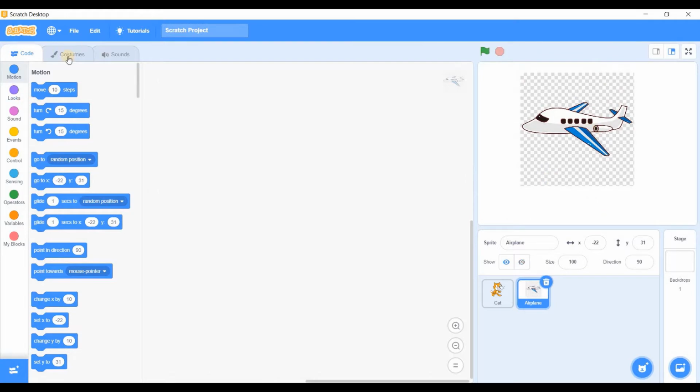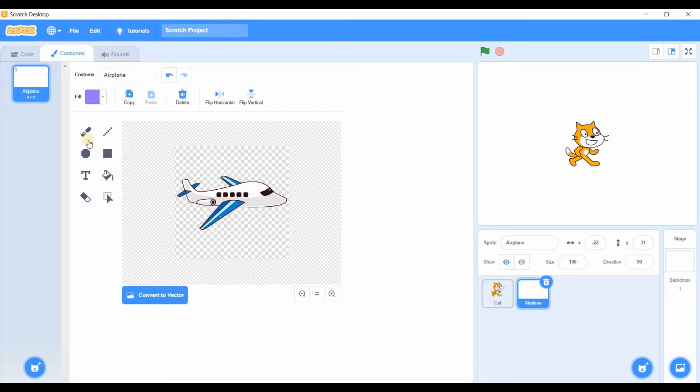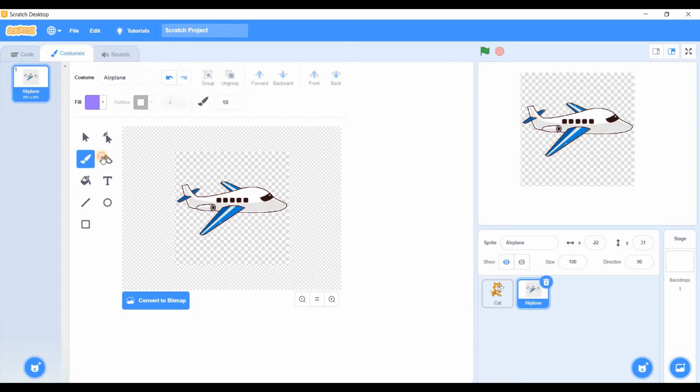Now as you can see, it's not really transparent, so what we're gonna do is first I'll convert to vector, erase all the parts like so.